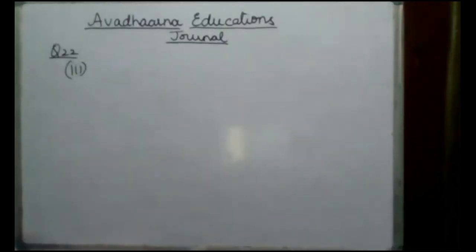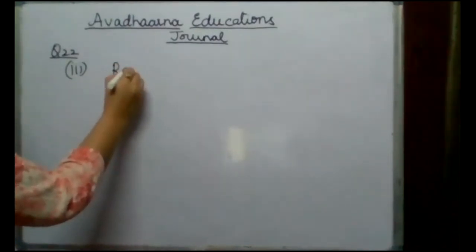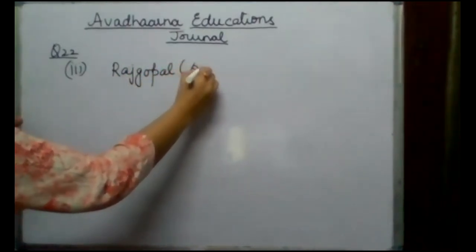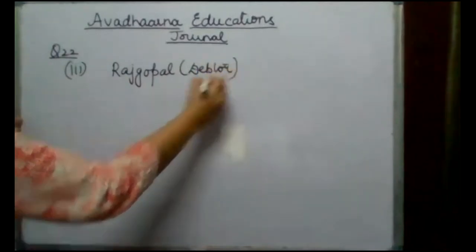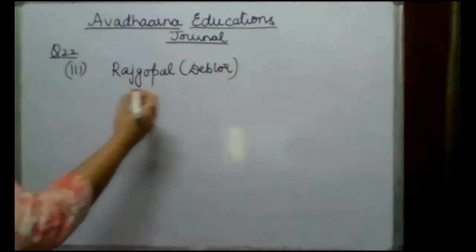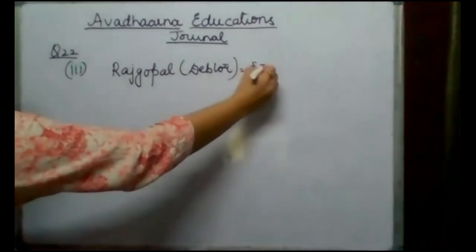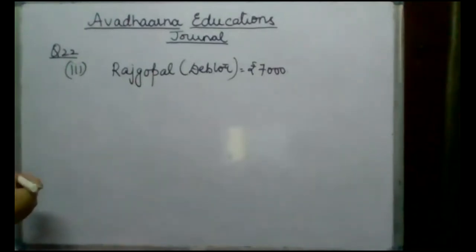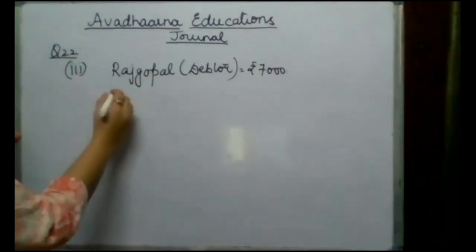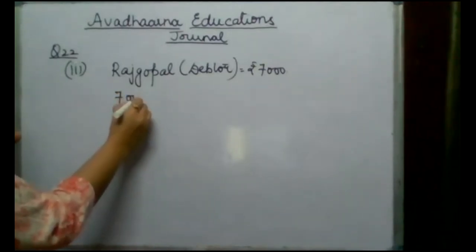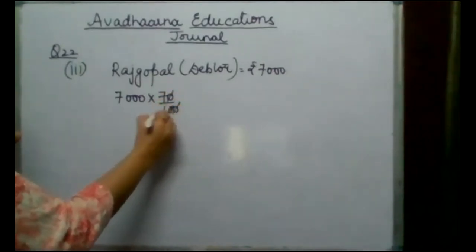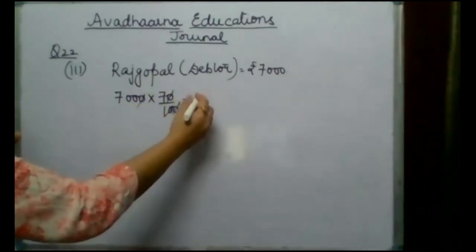Let's do the working first. Rajgopal is our debtor. Rajgopal is the debtor in our books of account, and he owed us rupees 7,000. That means 7,000 is being shown on the debit side in our books of account. Now he is being declared as insolvent, so only 70 paisa in a rupee was received from his estate. That means he has just paid 70% of what was due.